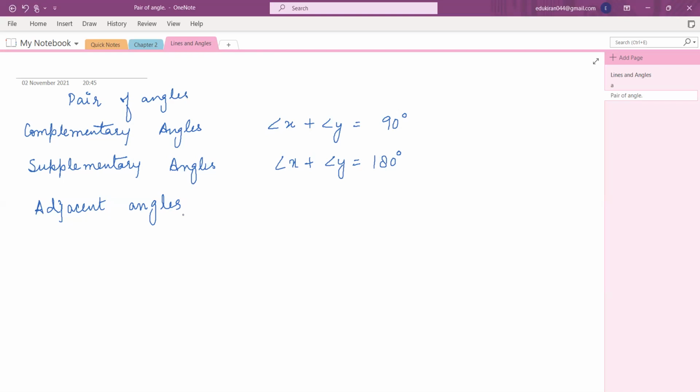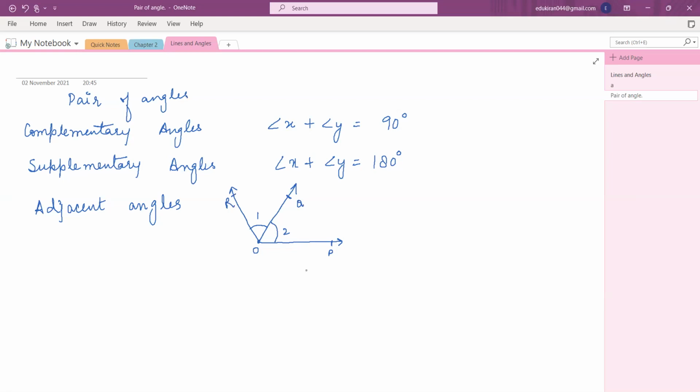Now, Miraj, look carefully. When two angles are side by side to each other, such that they have a common vertex, this is the common point. Now you have one arm here. This is the common arm between the two angles, and the other arm is here. If this is angle 1, this is your angle 2. So let me name them. This is ray OP, this is ray OQ, this is ray OR.